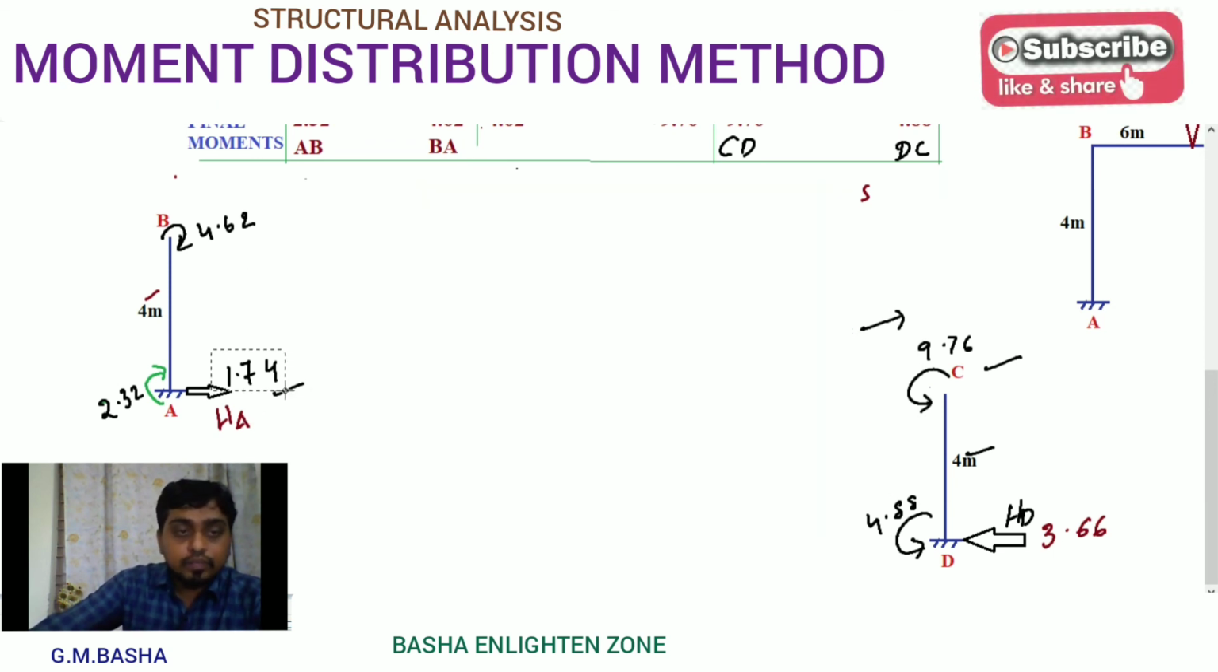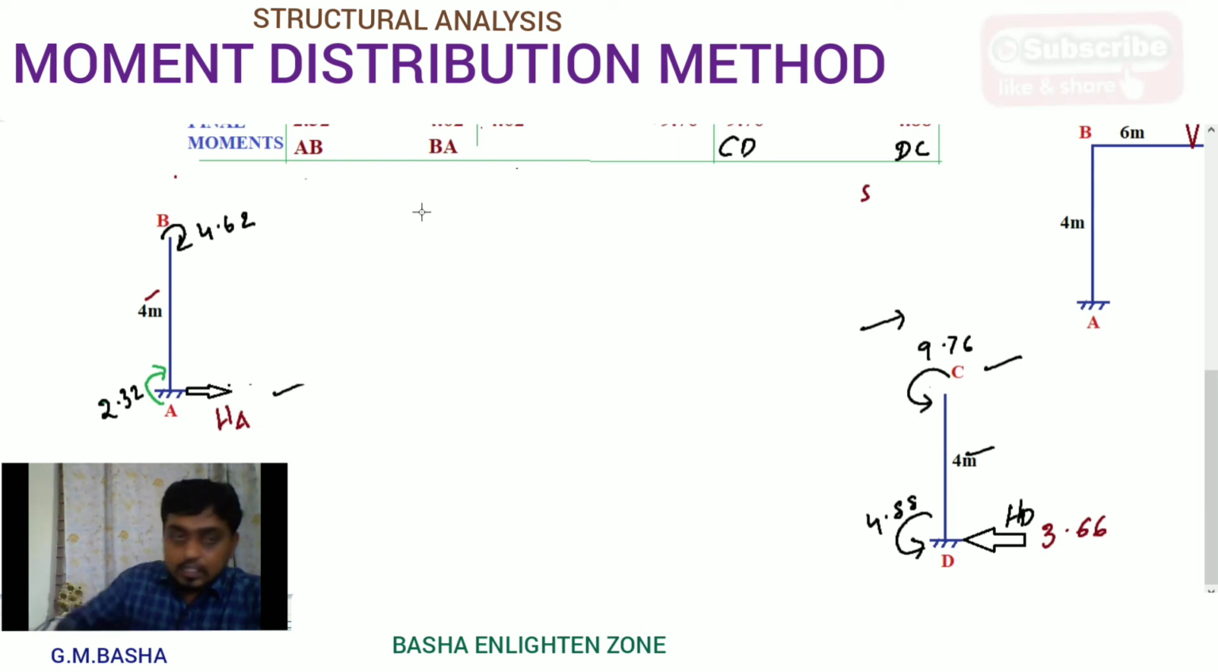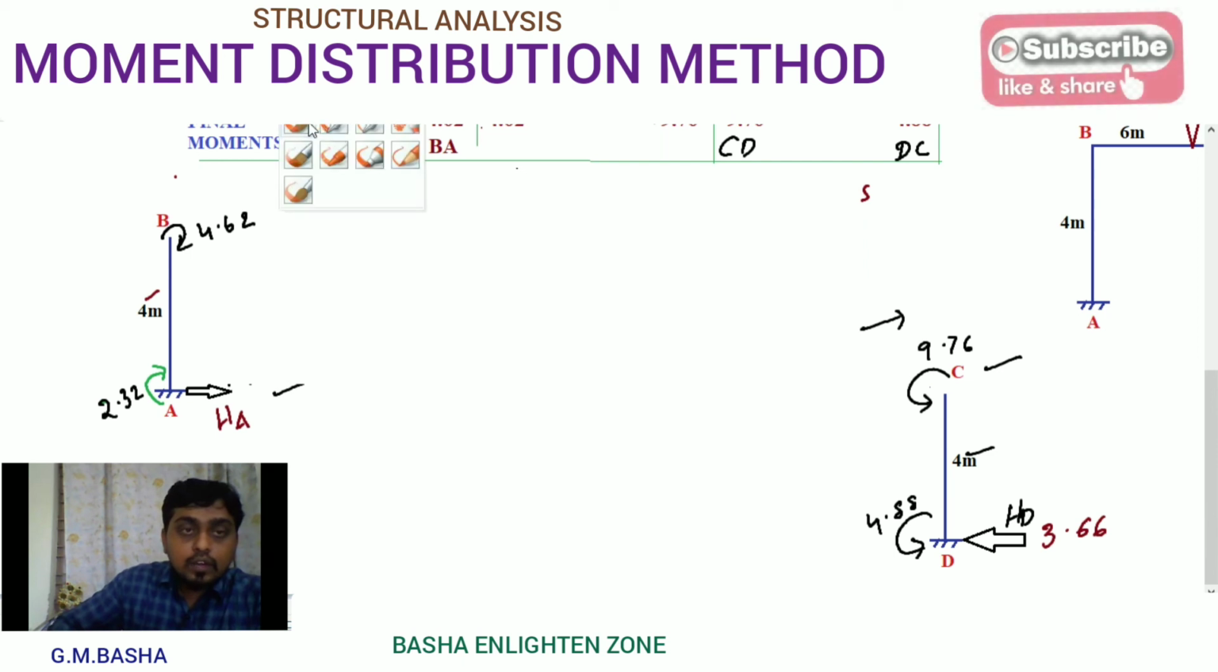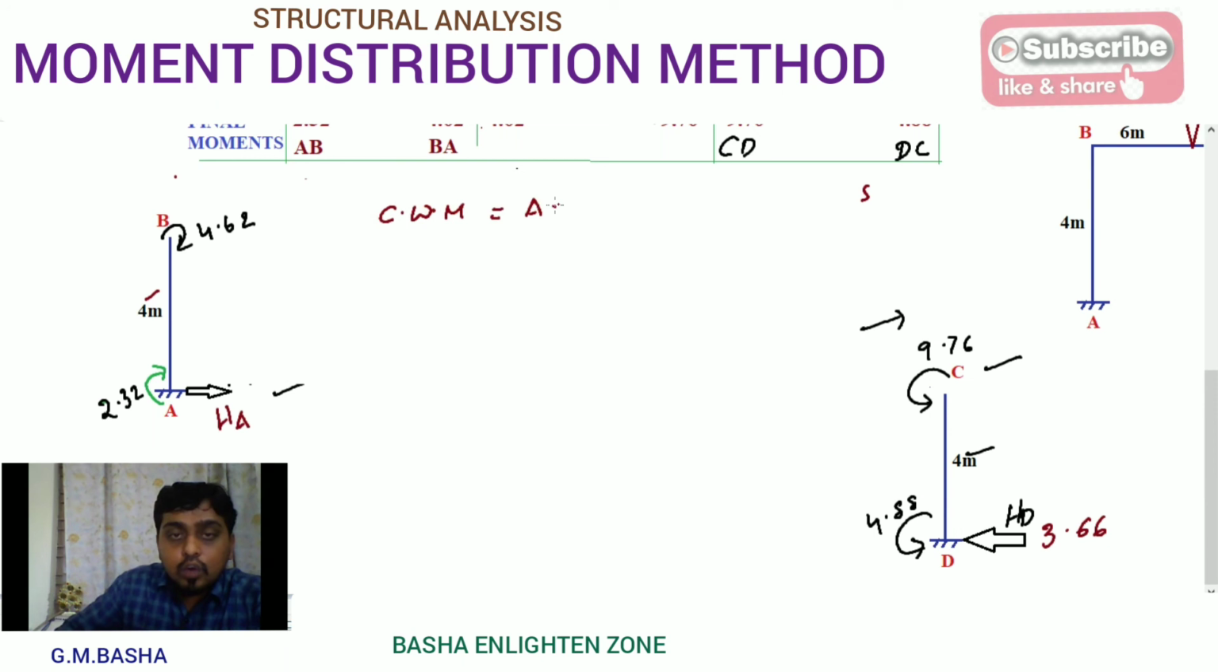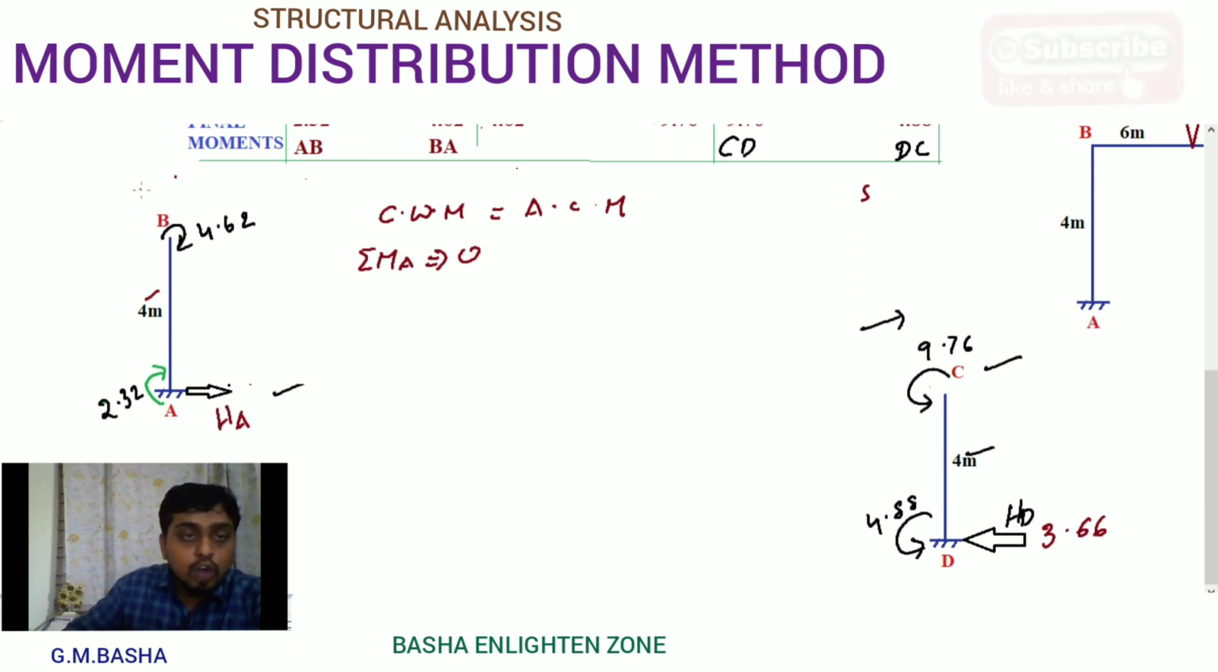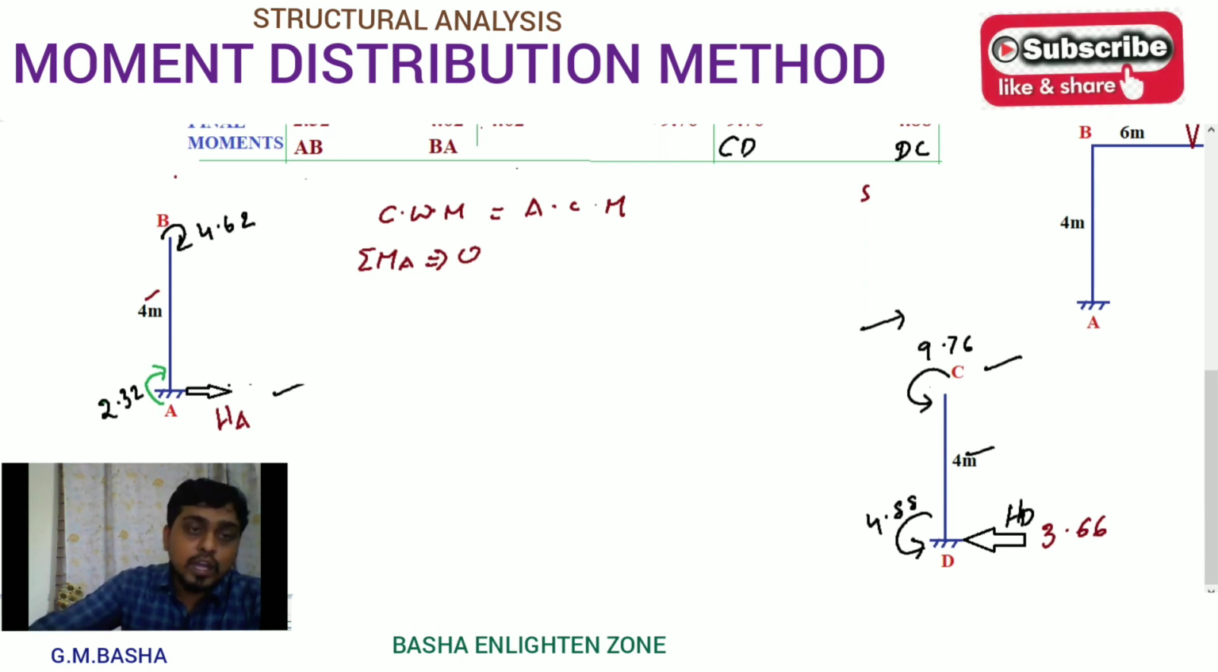See here. In the general procedure, I am going to find this HA, without any formula. I will take clockwise moments on one side and anti-clockwise moments on the other side. See here, I am taking moments about A, sigma MA equal to 0. Then clockwise moments one side, anti-clockwise moments another side. Sorry, it is better to take moments about B.